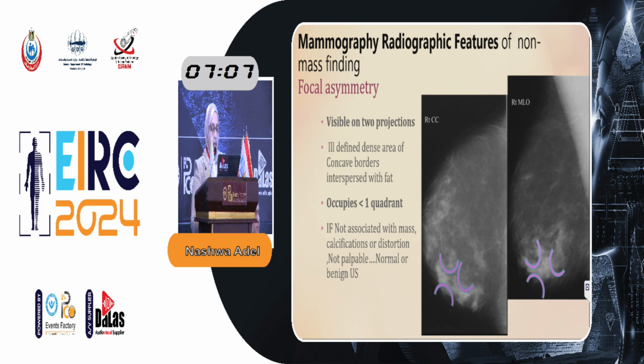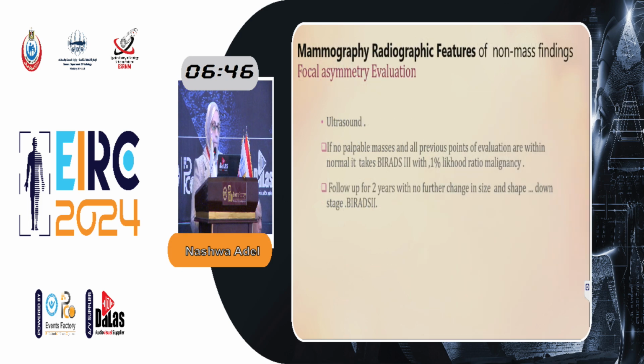Second type is focal asymmetry, which is visible in 2 projections as an ill-defined dense lesion of concave border interspersed with fat, occupies less than 1 quadrant, and so if it is associated with calcification, distortion, and internal vascularity at ultrasound, it is malignant. If not, it is benign. So we can evaluate focal asymmetry by ultrasound with mammography.